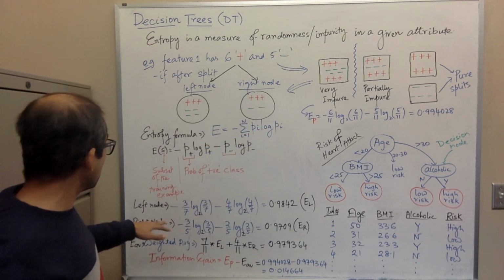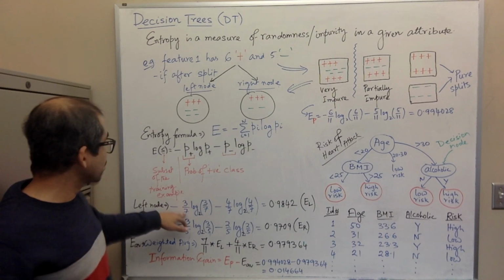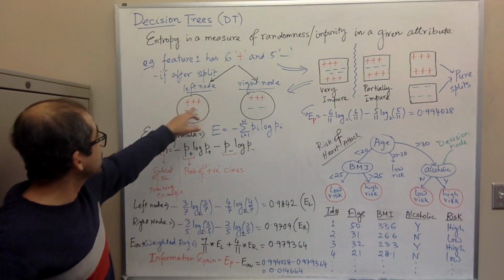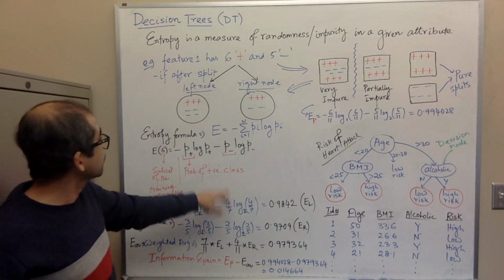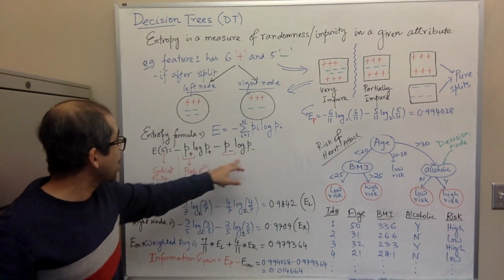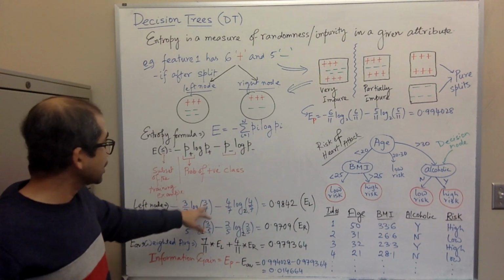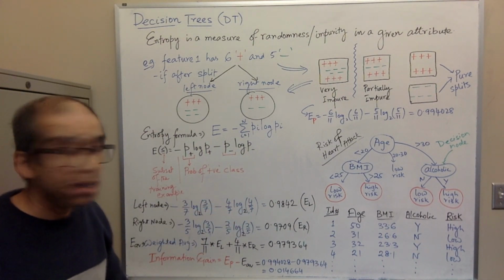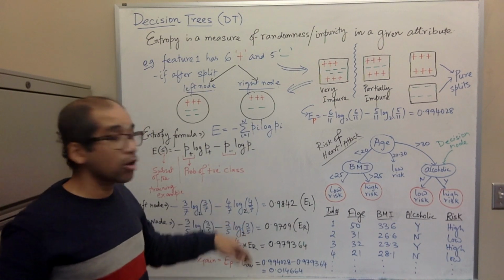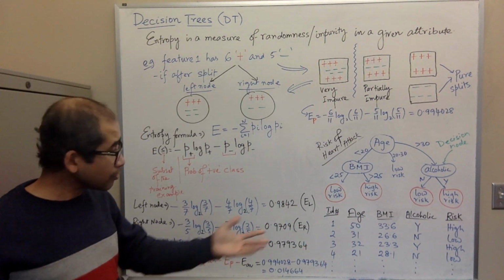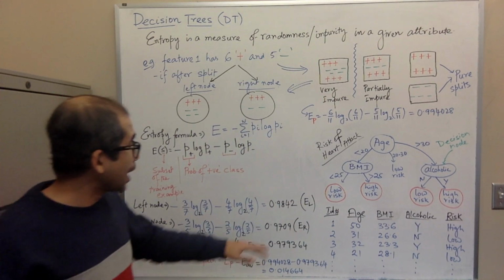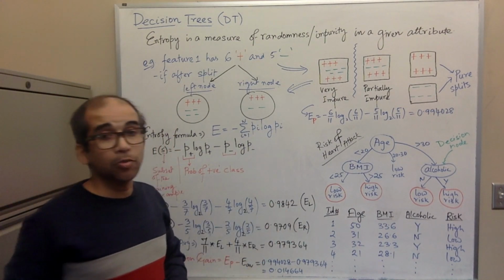Okay, so this is the formula for the left node: minus 3 by 7, because there are 3 positive samples, 4 negative samples. So it's 3 over 7, and 4 over 7 for the negative sample part, and then the logarithm of the corresponding fractions. All these logarithms are using base 2. You can use the natural logarithmic base also. We have done it using base 2, and the result becomes 0.9842.